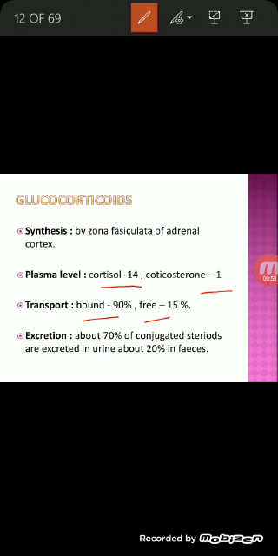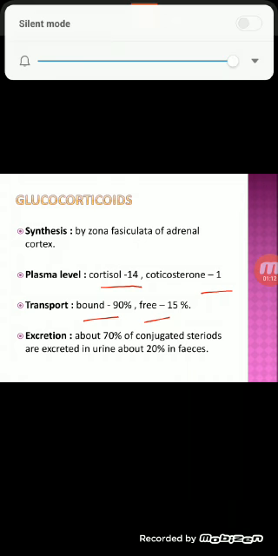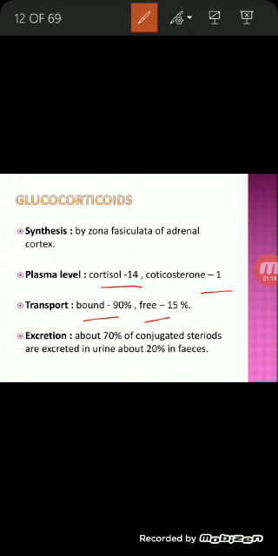Okay, the cortisol is metabolized in the liver. About 10% of the secreted cortisol is converted in the liver to the 17 ketosteroid derivative of cortisol and corticosterone. The ketosteroids are conjugated for the most part to sulfate and then excreted in the urine. The remaining 20% undergo enterohepatic circulation and they are excreted in the stools.